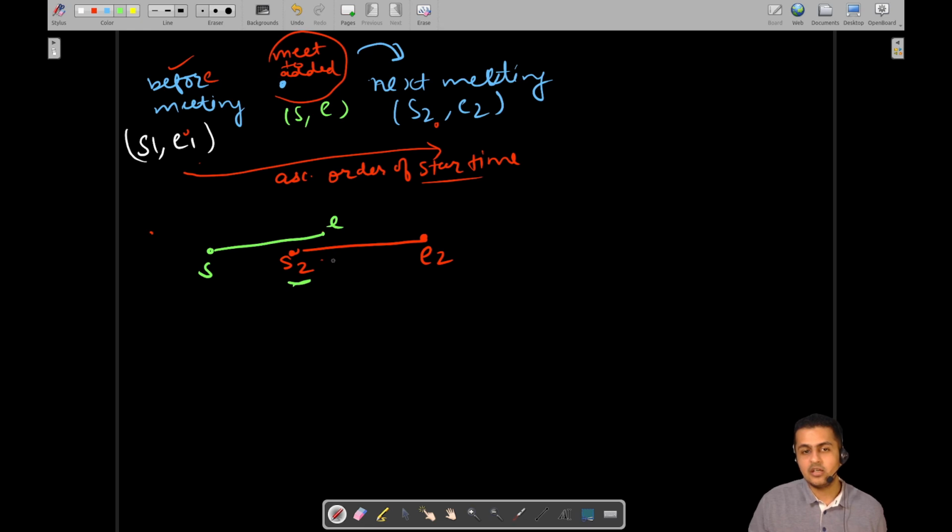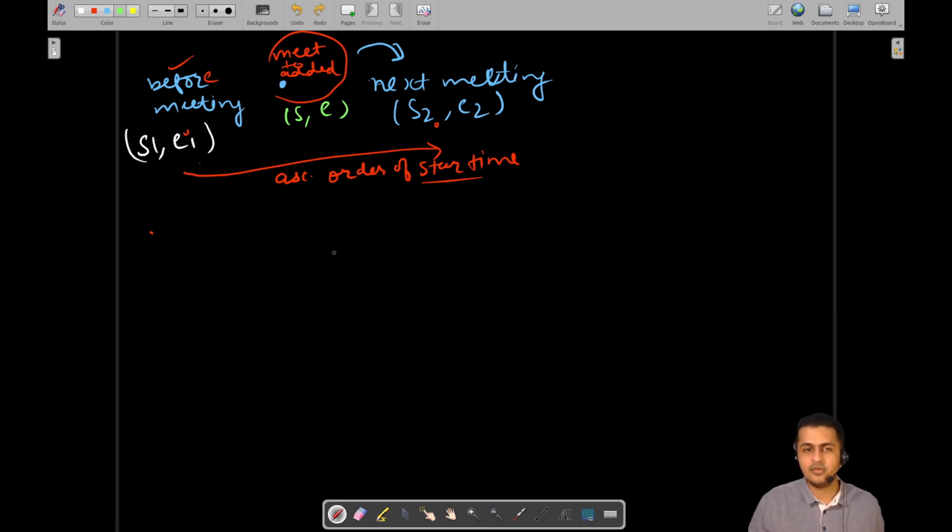In that case you will say there is an overlap, and if we try to add the current meeting, it will result in a double booking and we cannot add it. If this kind of situation is there, then there is a conflict, else we are good to go.